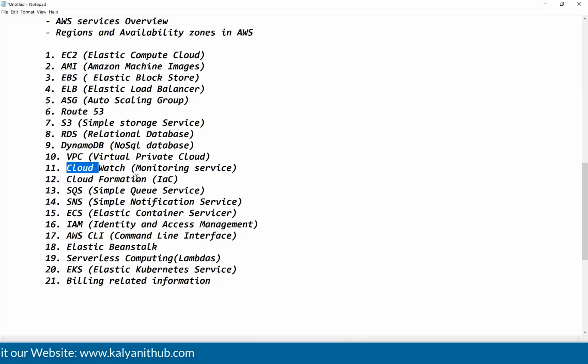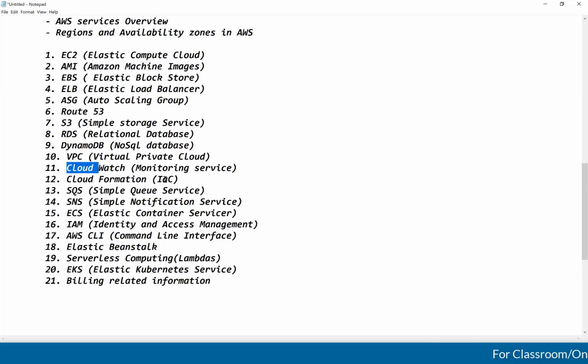And CloudFormation. See here, through UI, you can create the EC2 instances. Through UI, you can create the AMI. Through UI, you can create the EBS, ELB, etc. But I don't want to create the resources using UI, guys. I want to write some code to create the resources. Then you need to go for CloudFormation. This is an IaC service. IaC stands for infrastructure as code. By writing some code, you are creating the infrastructure.